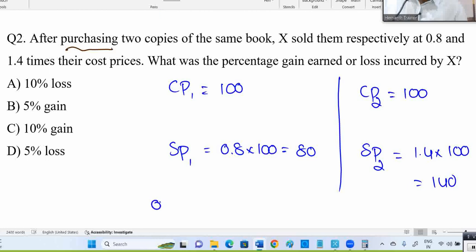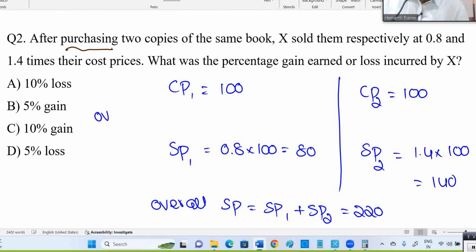Now what is the overall selling price? Overall selling price means both combined, SP1 plus SP2. How much? 220. Overall cost price, you purchased, what amount you spent, what amount you received. Overall cost price is 200.